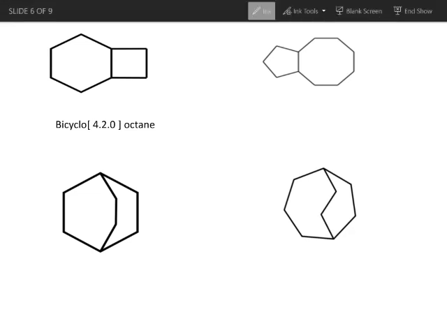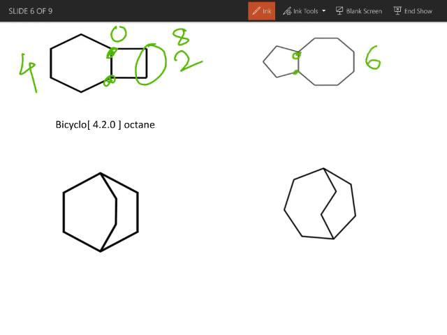That is, these two carbon atoms are bridgehead carbon. On the right hand side we are having 2 carbons, left hand side we are having 4 carbons, and at center we are having 0 carbon. Since it contains total 8 carbon atoms, we are having the name of this compound as bicyclo 420 in the decreasing order and octane. Similarly, in this compound, these are bridgehead carbon atoms.